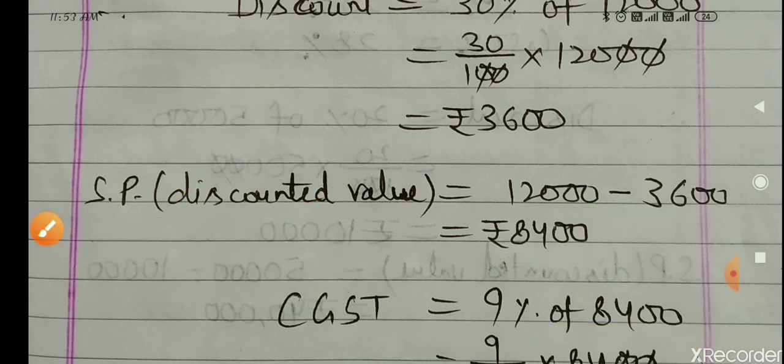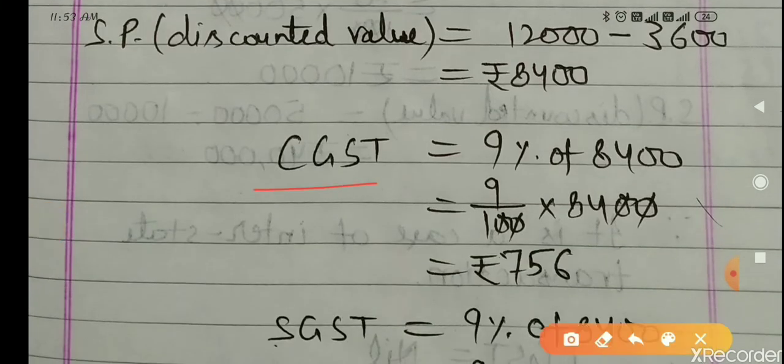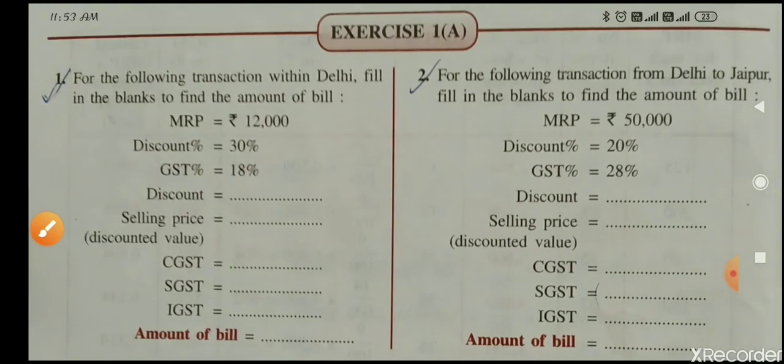Now the third part was that you had to find CGST. You know 18% GST is given. The GST rate is 18%. It is an intra-state transaction. Within Delhi, it is given in the question, you can see. Within Delhi means intra-state transaction.